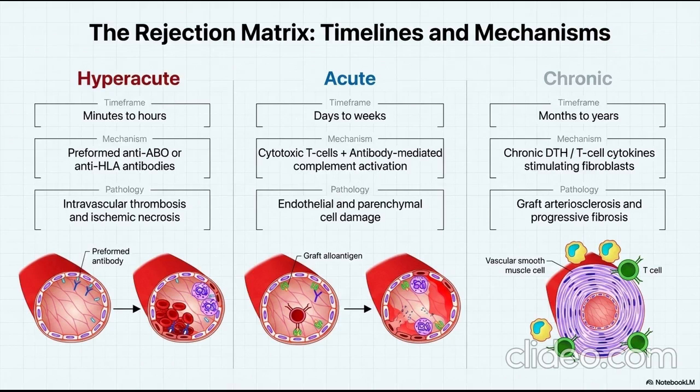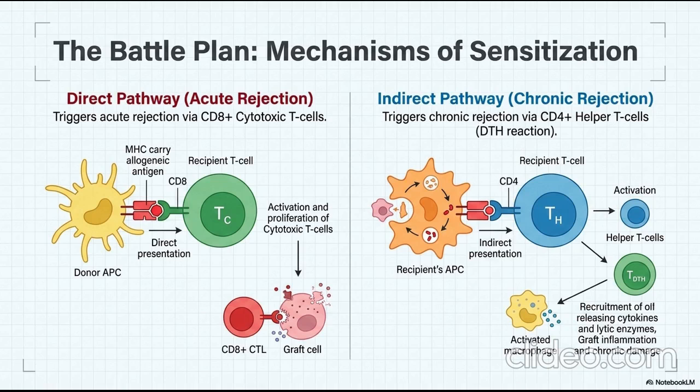The rejection matrix. Timelines and mechanisms. Hyperacute: occurs within minutes to hours, caused by preformed anti-ABO or anti-HLA antibodies, leading to thrombosis and ischemic necrosis. Acute: occurs within days to weeks, mediated by cytotoxic T cells and antibody-mediated complement activation, causing endothelial and parenchymal damage. Chronic: occurs over months to years, driven by chronic DTH and T cell cytokines that stimulate fibroblasts, resulting in arteriosclerosis and progressive fibrosis.